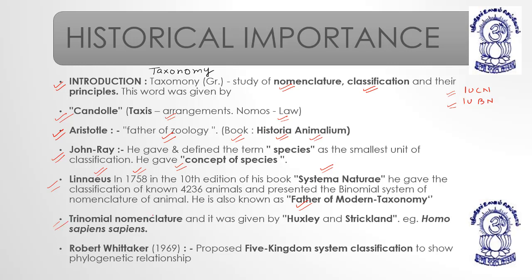Then the trinomial nomenclature was given by Huxley and Strickland. They were the scientists who proposed that trinomial nomenclature can also be a mode of classification and identification of organisms. For example, Homo sapiens sapiens. Okay, I'll tell you a very interesting thing, my dear students.